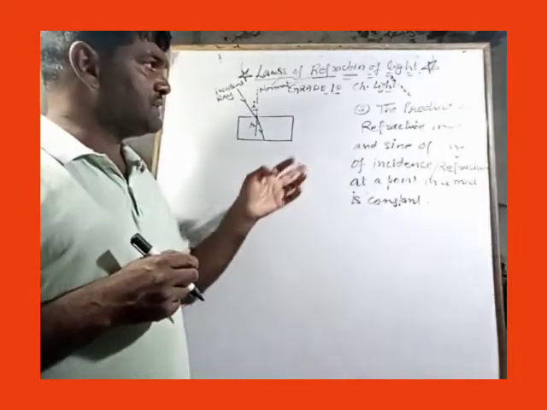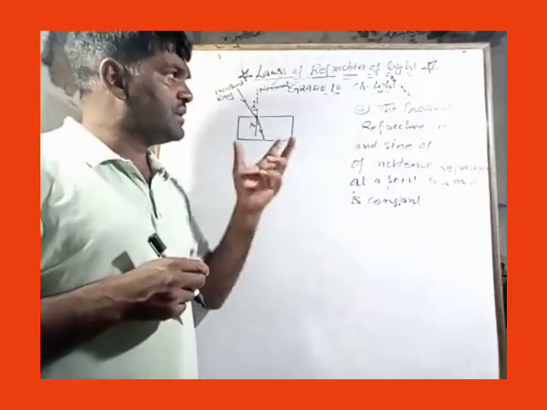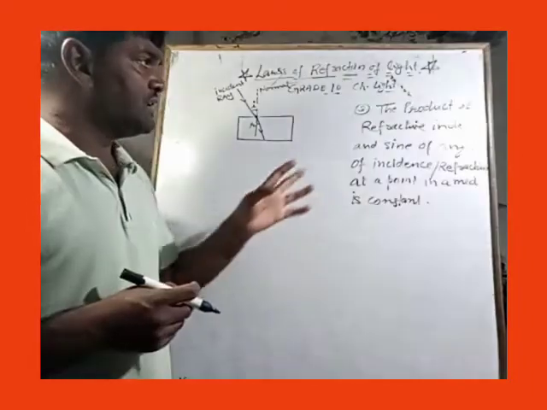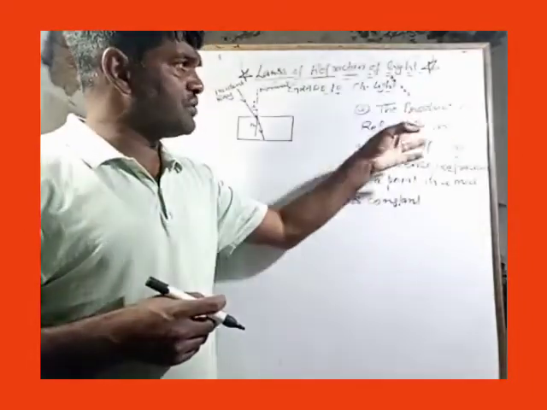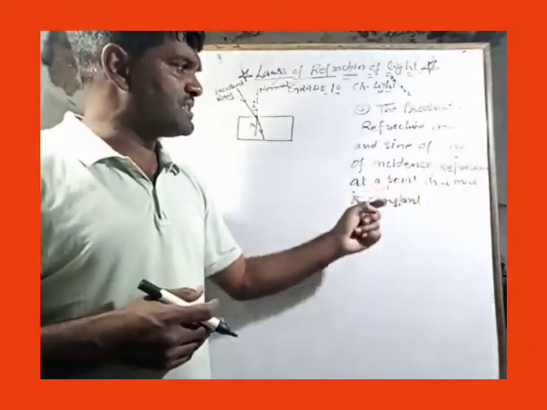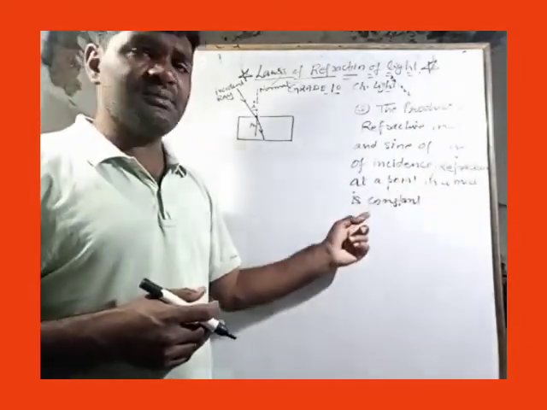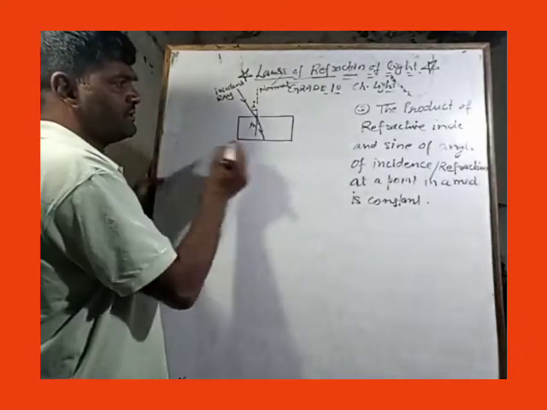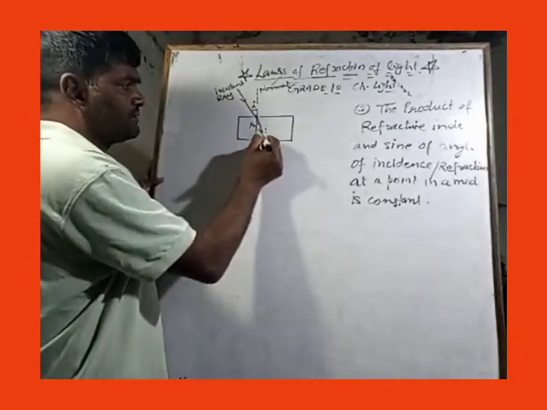Okay, dear student, let's discuss the third rule of the laws of refraction in detail. It is mentioned here that the product of refractive index and sine of angle of incidence or refraction at a point in a medium is constant. Listen, at a point, it may be here or it may be here.